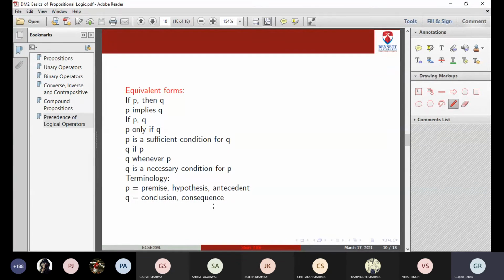First is if P then Q, which can be written as P implication Q. P implies Q can also be written as P implication Q. If P, Q. P only if Q can also be written as P implication Q. These are certain other forms in which we can read P implication Q: P is a sufficient condition for Q. Q if P. Q whenever P. Q is a necessary condition for P. So you need to learn all these forms. All of these mean P implication Q.